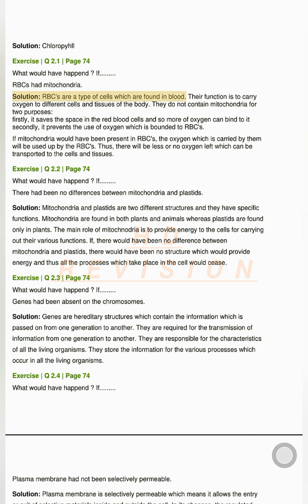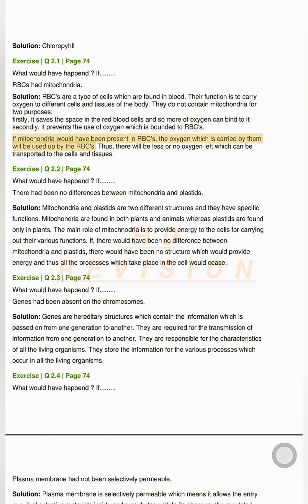Solution. RBCs are a type of cells which are found in blood. Their function is to carry oxygen to different cells and tissues of the body. They do not contain mitochondria for two purposes. Firstly, it saves the space in the red blood cells and so more of oxygen can bind to it. Secondly, it prevents the use of oxygen which is bound to RBCs.